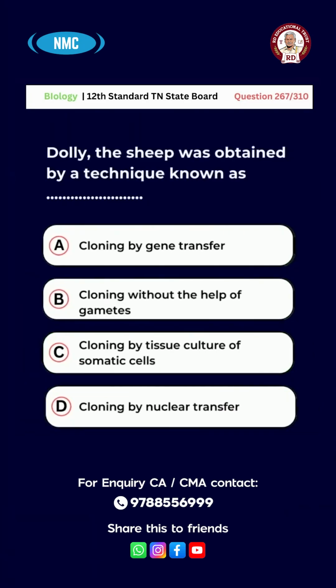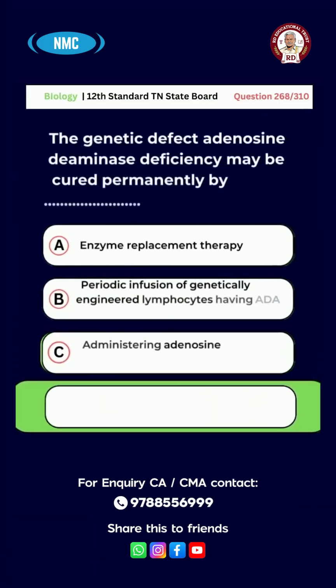Dolly the sheep was obtained by a technique known as A, cloning by gene transfer, B, cloning without the help of gametes, C, cloning by tissue culture of somatic cells, D, cloning by nuclear transfer. The right answer for this question is option D, cloning by nuclear transfer.